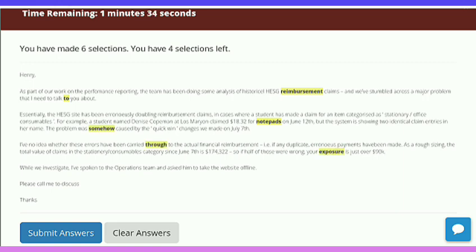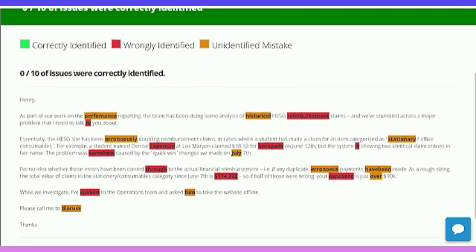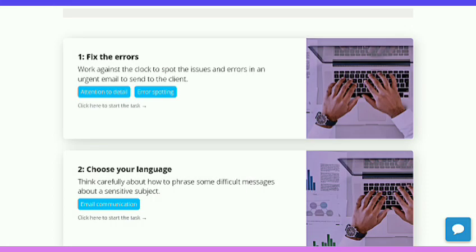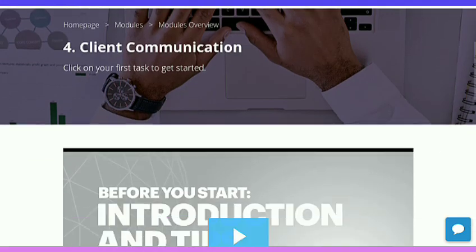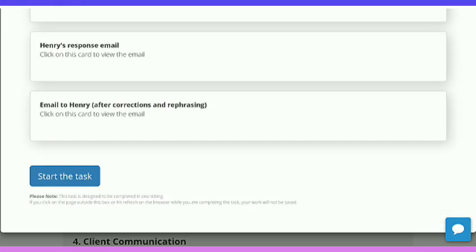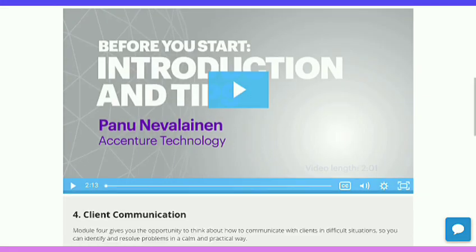So I am just tapping the random words. You can choose any of them. And after selection, it shows how much you are correct. And after that you just tap on finish task. And now move on to the second one. And here we completed that. And start the task. Second task.